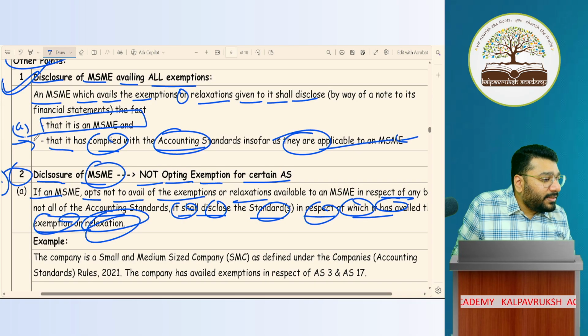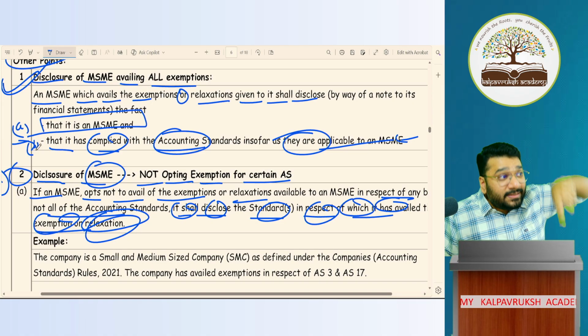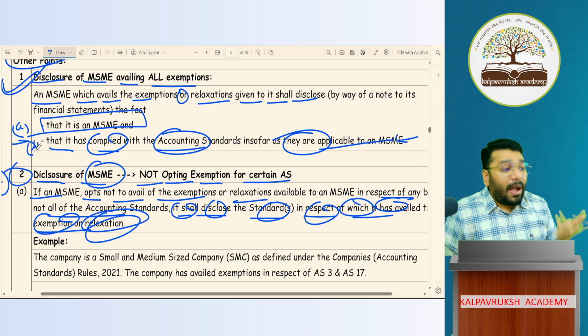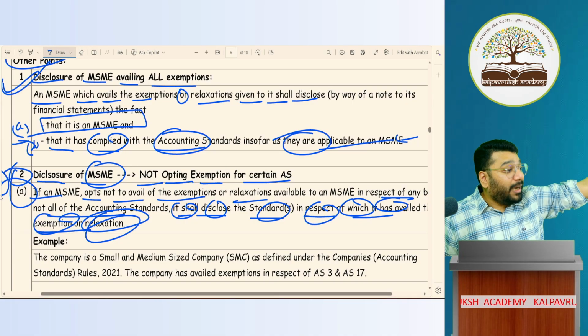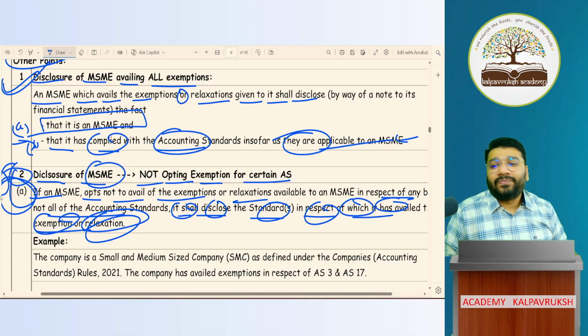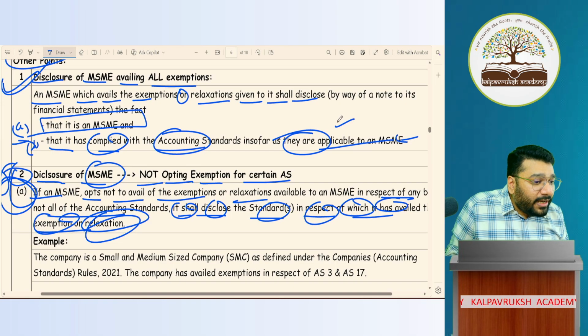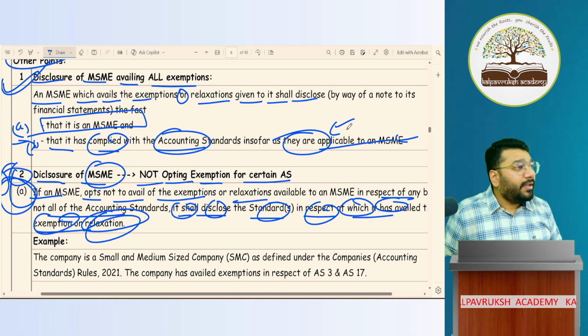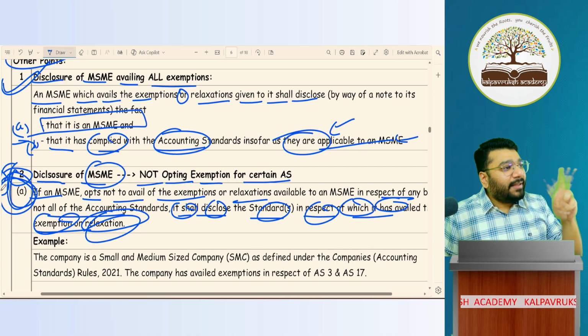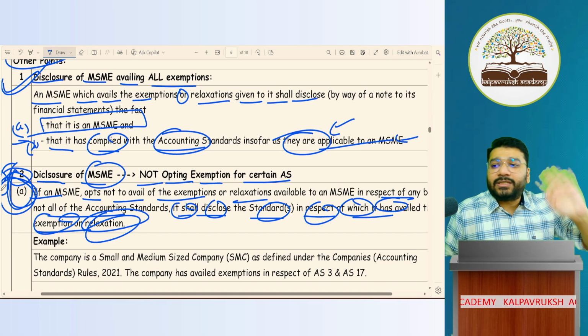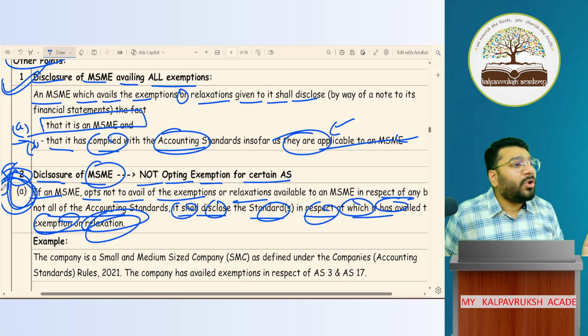This is A, this is B. So in 1B, AS3 I followed, you will give a declaration. But what should be there in 2A? That AS which I'm not following, which I'm exempted, that I should cover in 2A. Got it? Not got it? Clear or not clear? So AS3 is getting covered in point number 1B. And what AS I'm not covering, that is coming under point 2A. Like that, all the disclosures are coming. Okay, not okay?